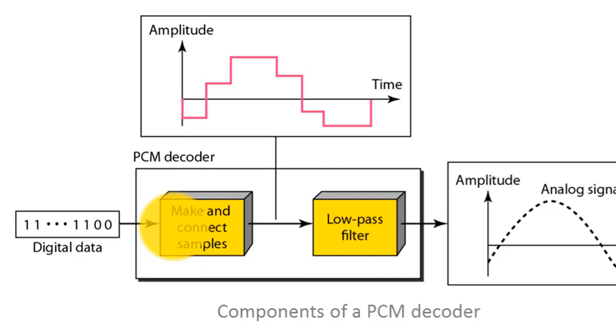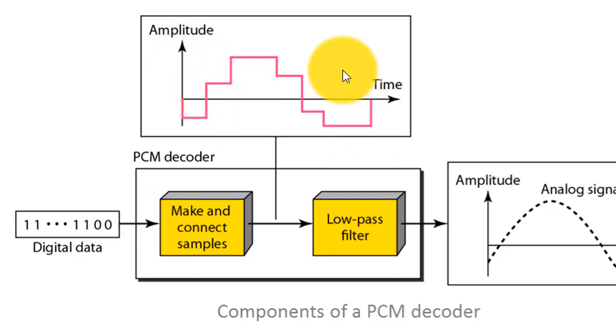So it processes the complete bit sequence in the form of blocks. By block we mean the number of bits required to encode a particular sample.